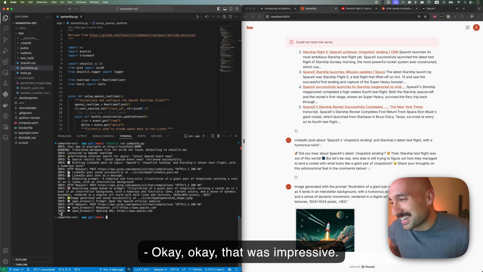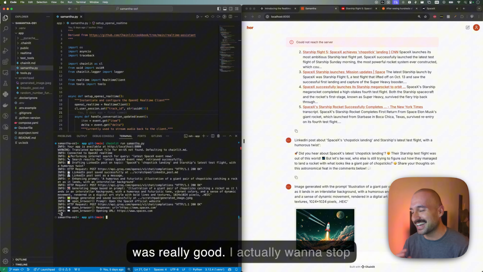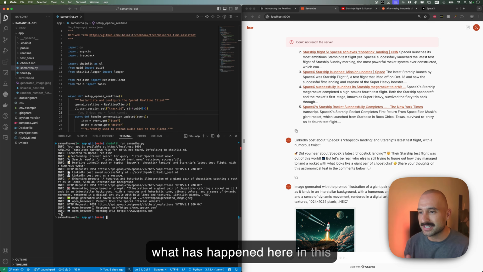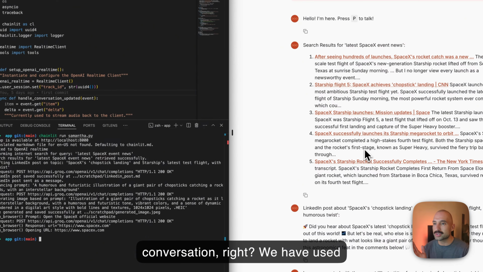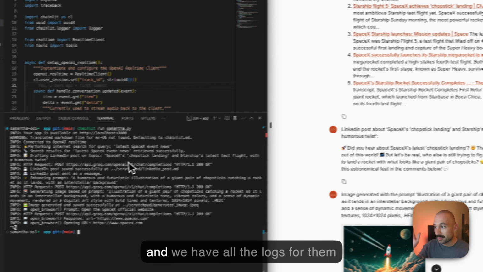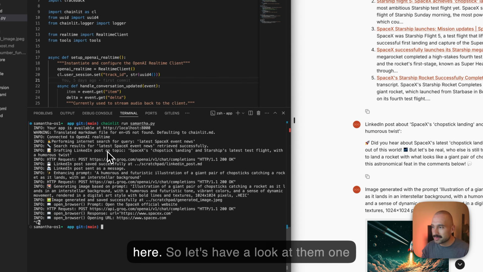Okay, that was impressive, that was really good. I actually want to stop for a second and just see with you what has happened here in this conversation. We have used, I think, four tools here, and we have all the logs for them here. So let's have a look at them one by one.